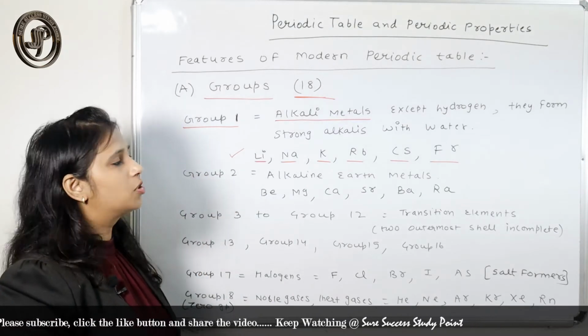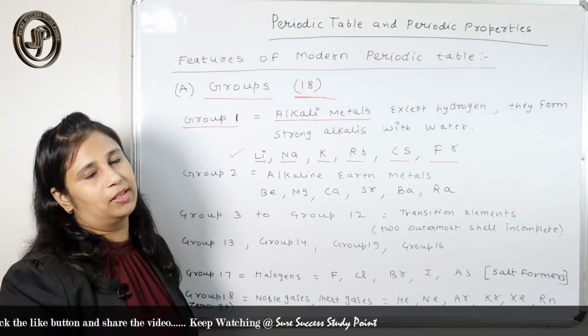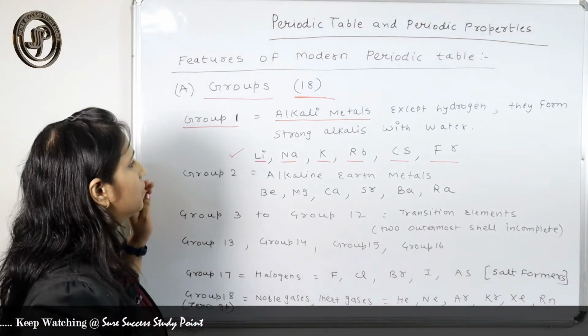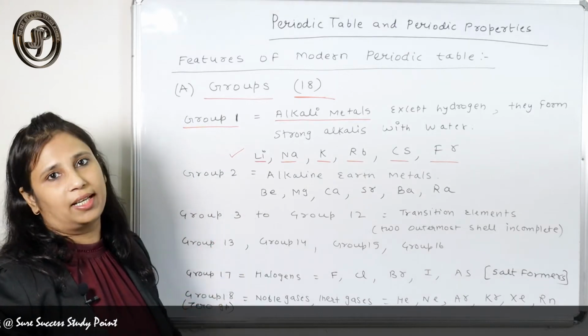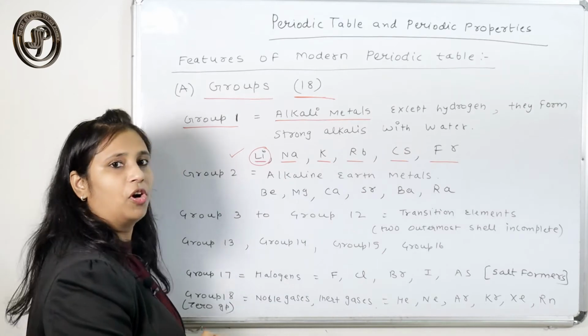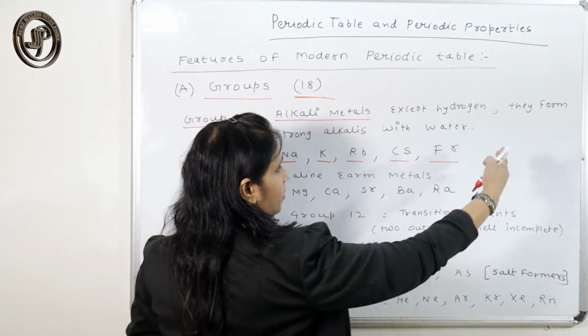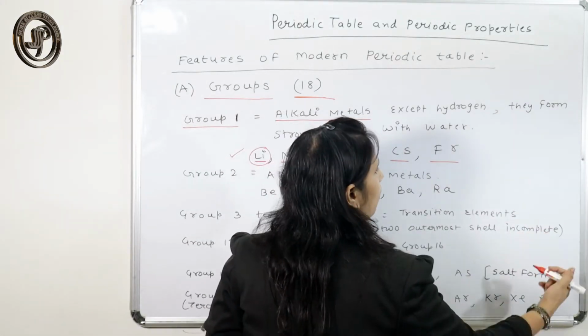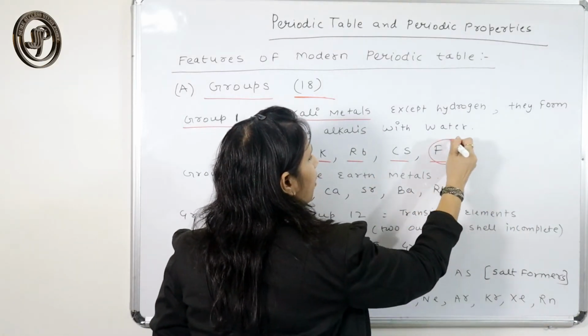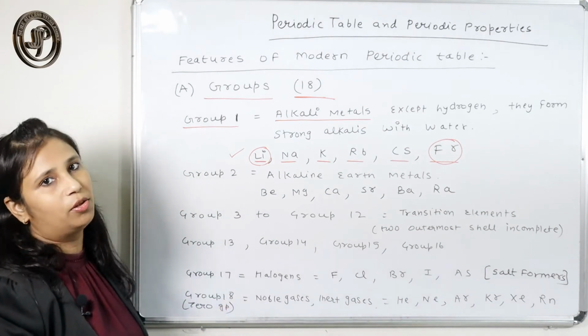It is better if you memorize all the elements in the same sequence, so that it becomes easier for you to understand this chapter. Here is the first element of group 1. So we write it in vertical form. This is the first element, and the last to come is francium. Francium is a radioactive element.